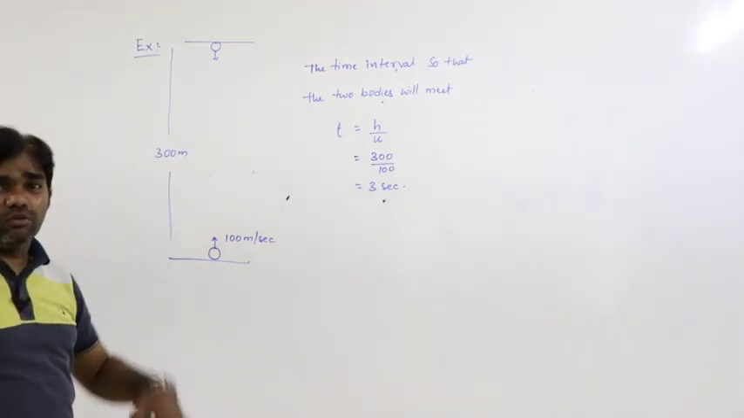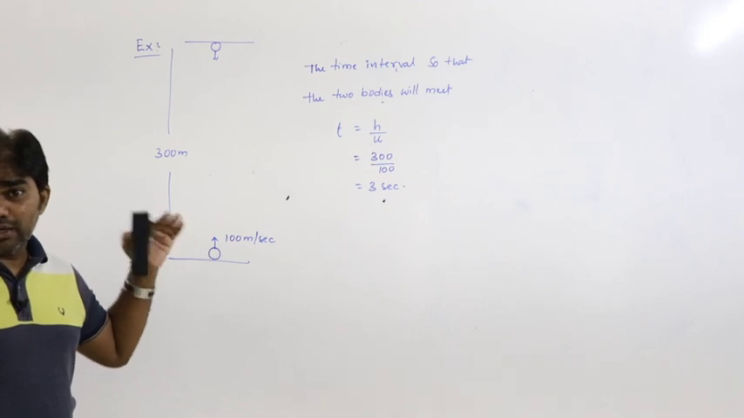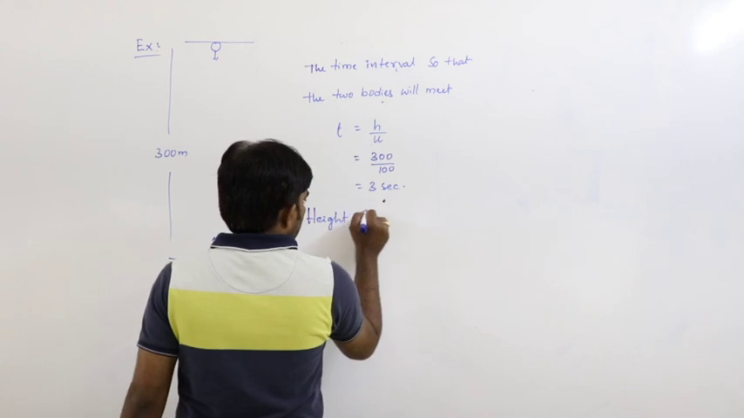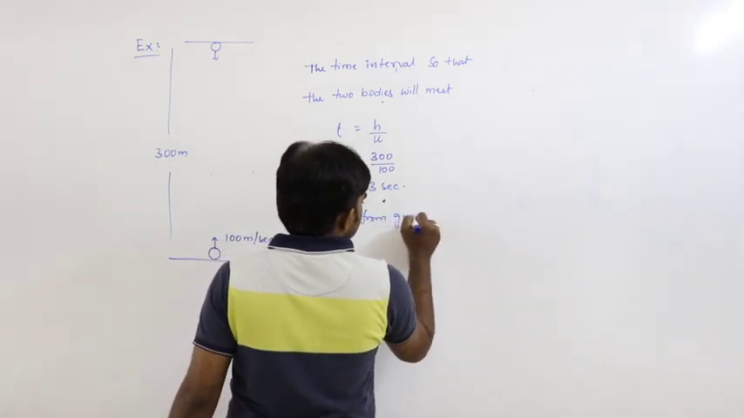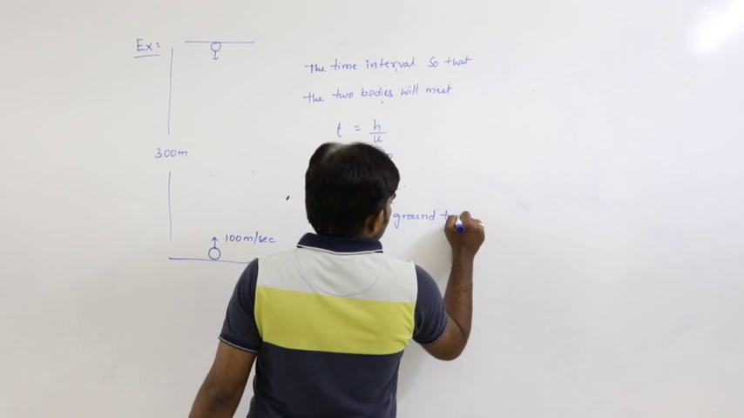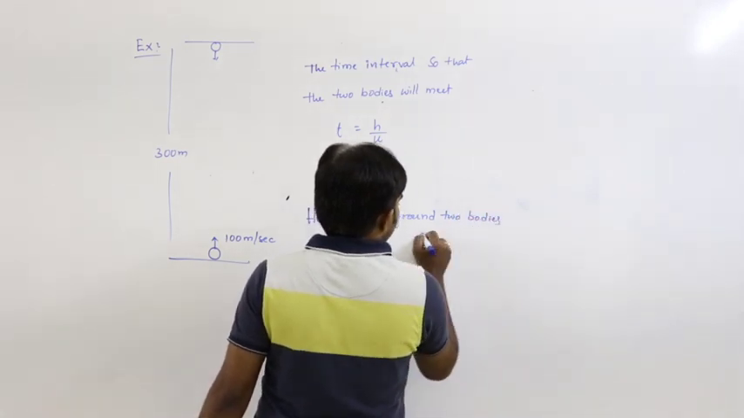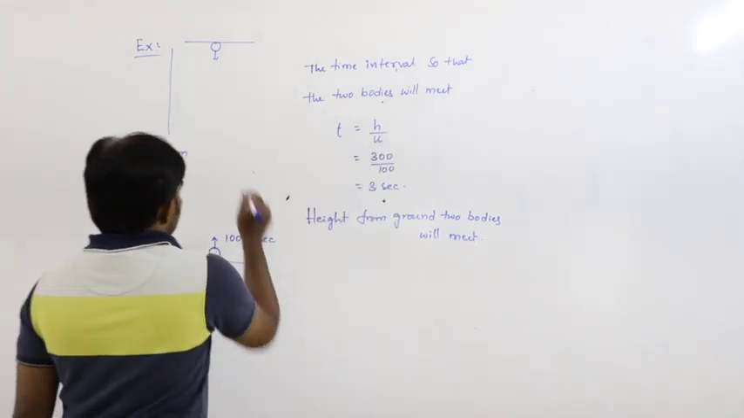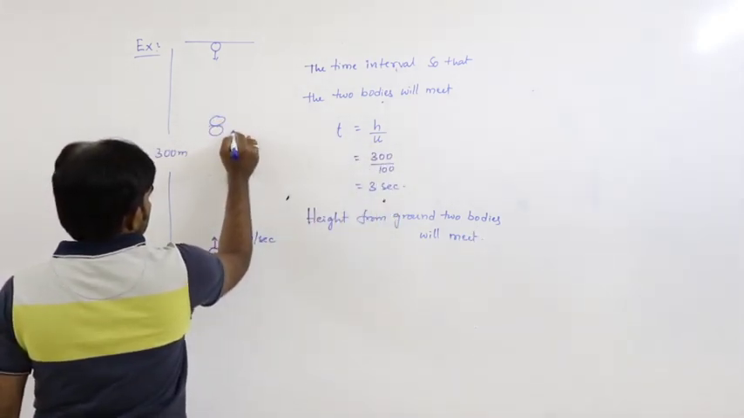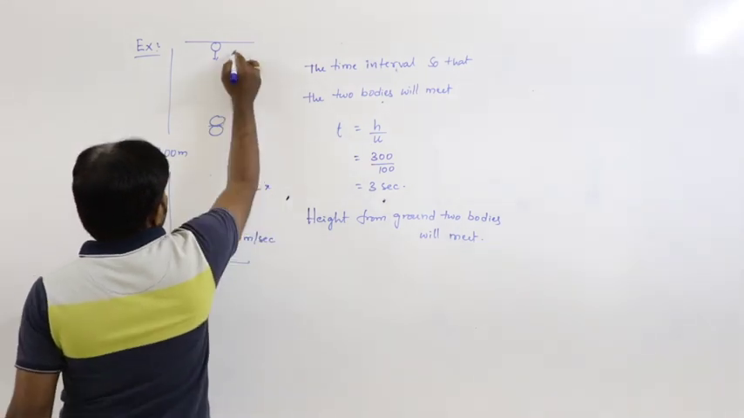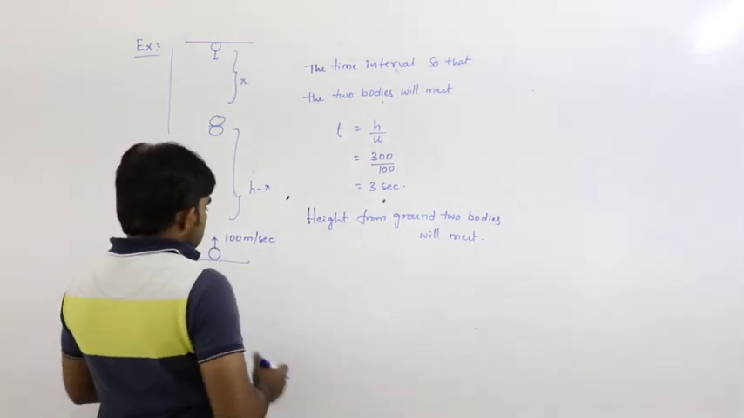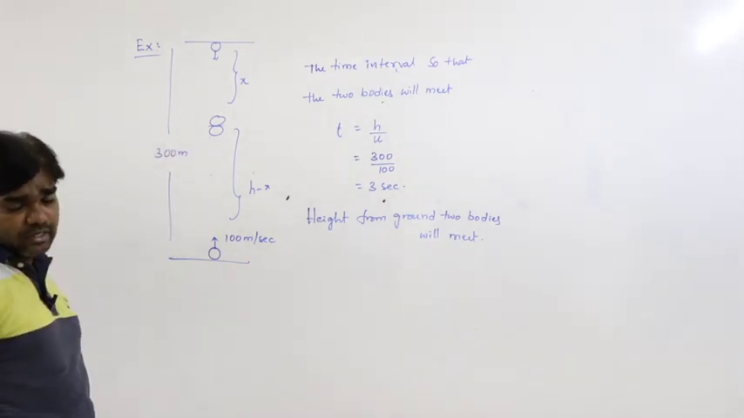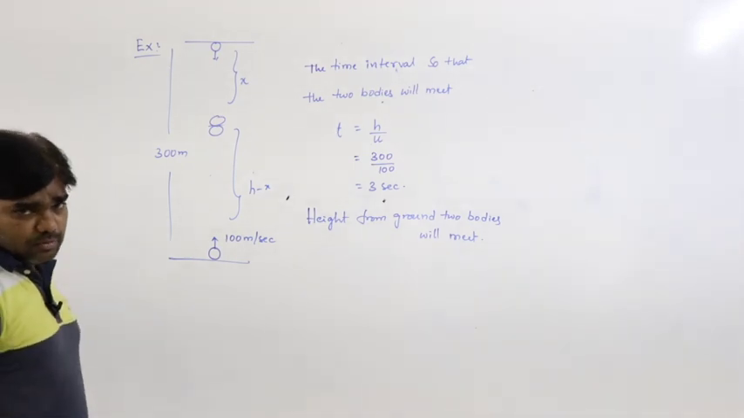At what height from the ground will these two bodies meet? Let us say these two bodies will meet at this position, and this is h minus x and this is x. So the height from the ground means the distance travelled by the vertically projected body, which we can calculate.